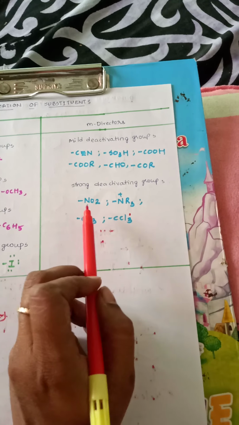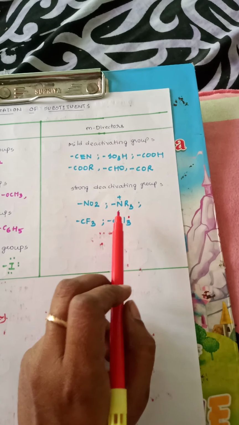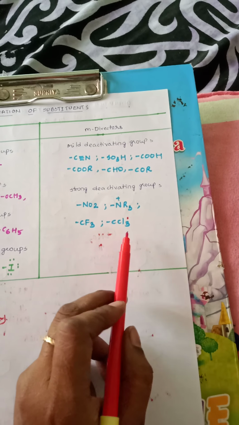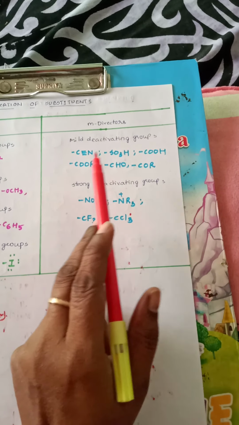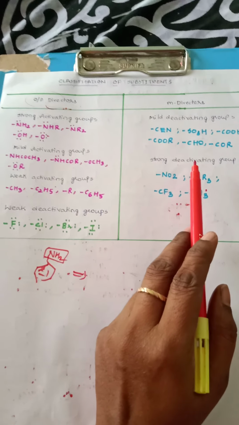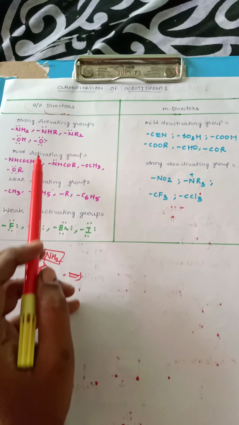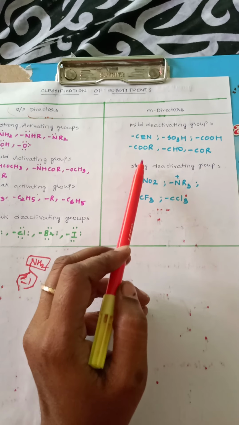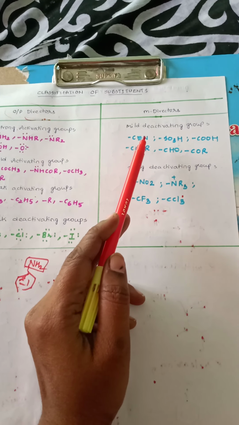And strong deactivating groups: nitro group, tertiary quaternary amines, trifluoromethyl and trichloromethyl groups. One more thing we should know is that here also we have strong, mild and weak. Where are the weak deactivating groups?